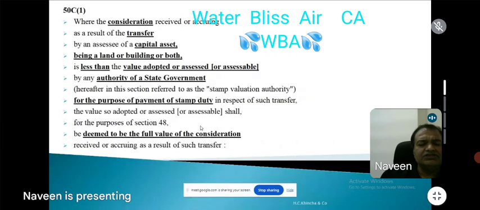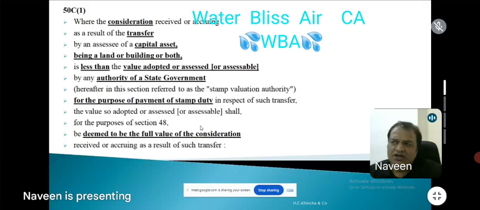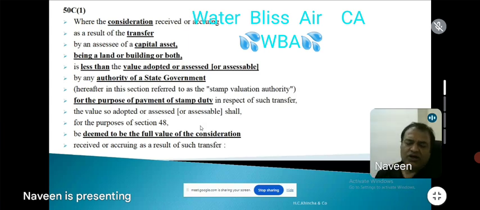Now, let us come to the section. All of you are well versed with 50C. It has been there in the statute for the past 20-22 years. But now we will try to go through the issues and also try to interpret and dissect the section, full stop, comma interpretation. As and when you have a doubt, I will readily and gladly take the queries. So 50C(1), the section starts like this.